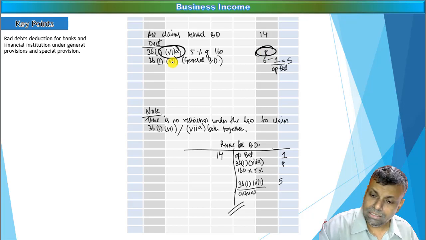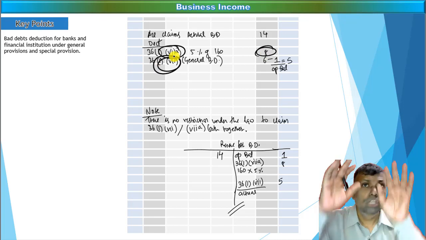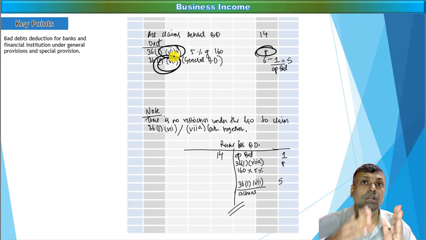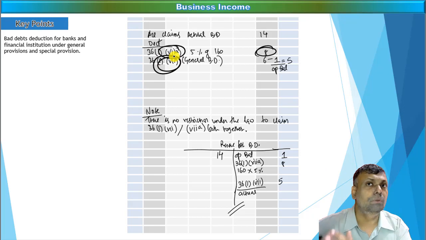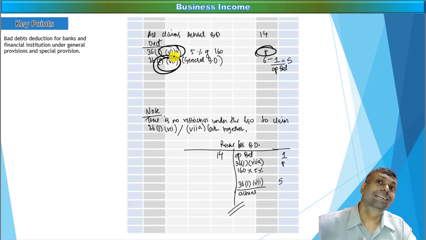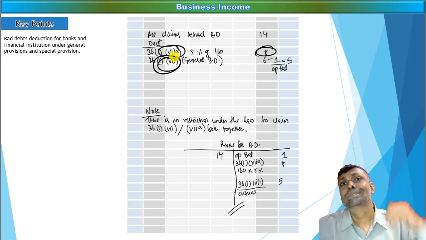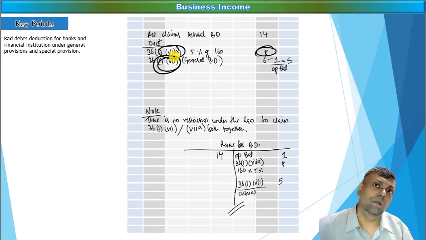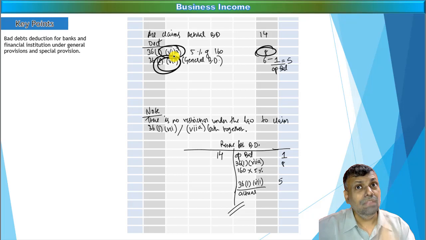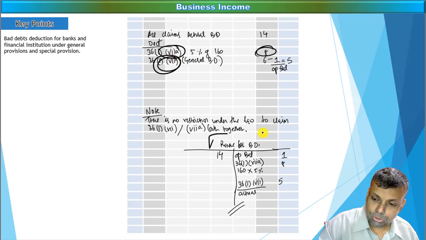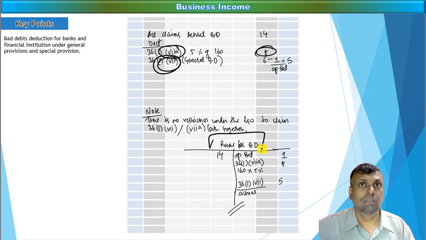The answer is yes. In other words, 36(1)(7) is a general provision for bad debts. I repeat, 36(1)(7)(a) is a specific provision for banks, financial institutions. 36(1)(8) is also another type of specific provision with respect to certain special financial institutions. Now those are the specific deductions. But if your actual bad debts are more than what is provided under those specific sections, the excess can also be allowed as a deduction. However, it should be monitored keeping in mind the reserve account also.